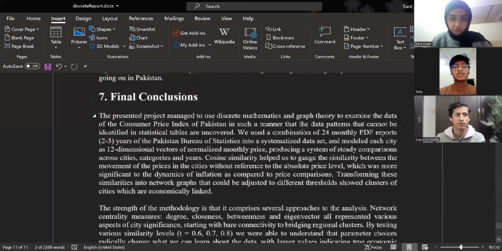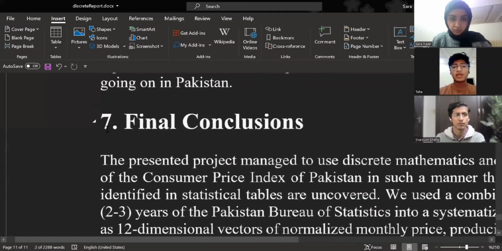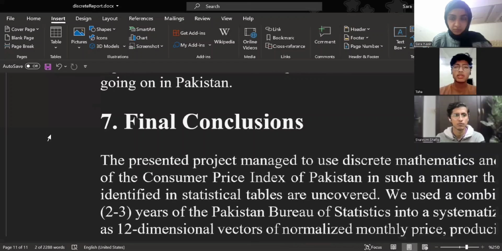The final outcome is a replicable mathematical framework that can be used for economic analysis in any multi-city or multi-year dataset. Our report documents every step of this process thoroughly.